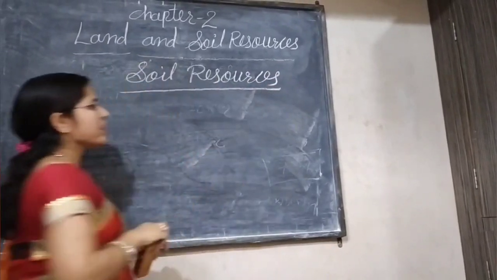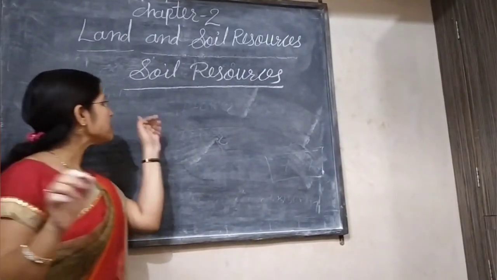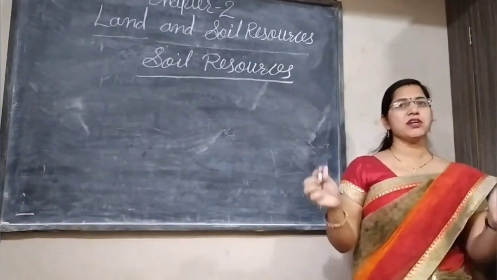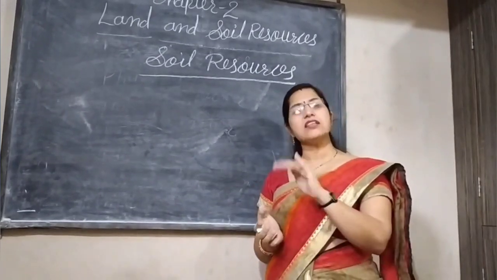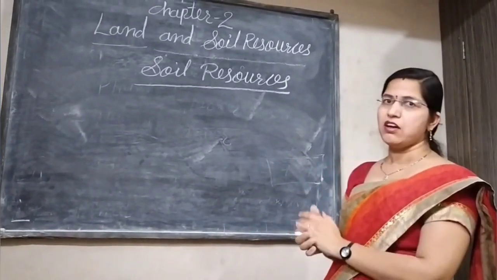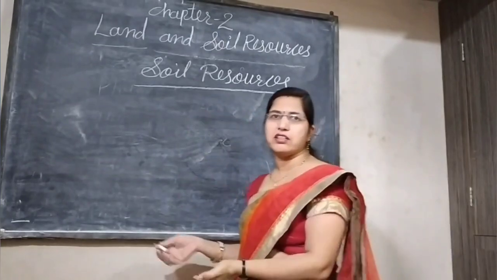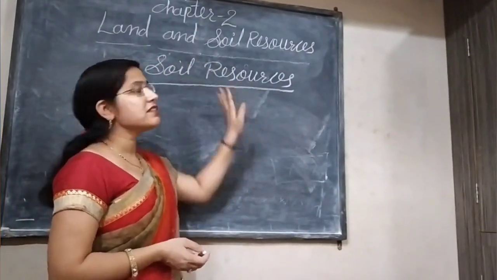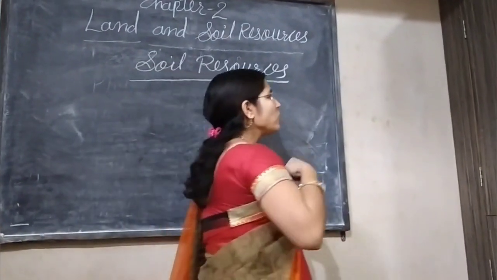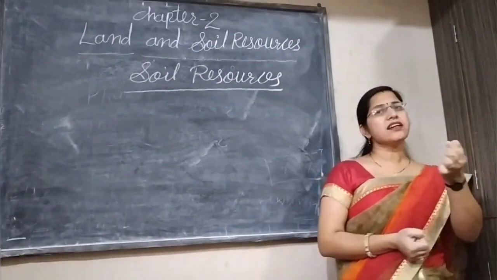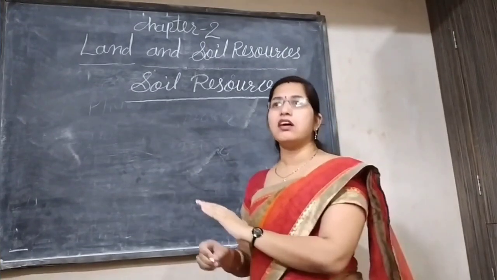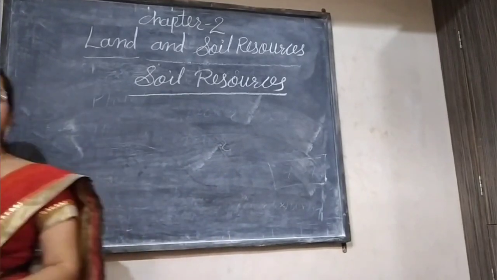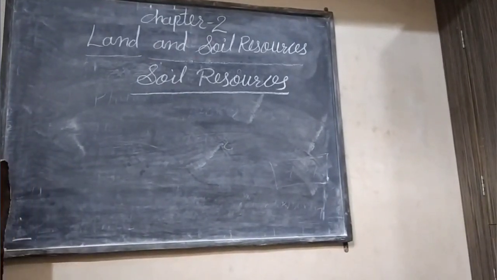Soil is a very important natural resource for us. Without soil, agriculture is not possible. Definitely some other things are also required for growing plants and trees and for agriculture, such as rainfall, but the main thing is soil. Soil is very important, and it takes a long time to form even a few centimeters of soil. So here we'll discuss some factors of the formation of soil.